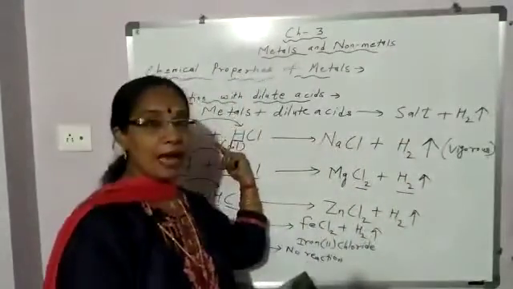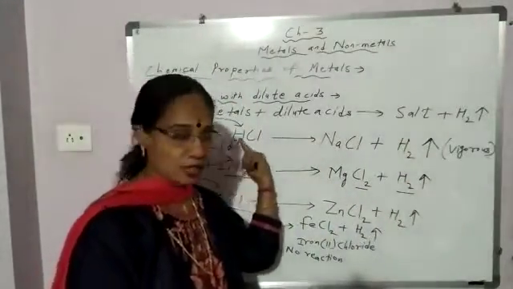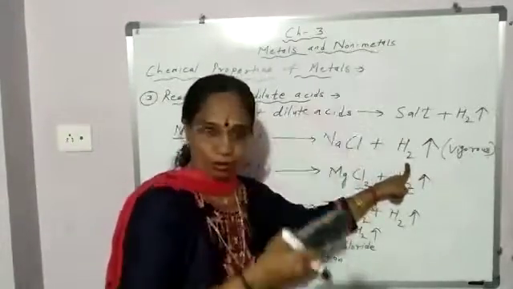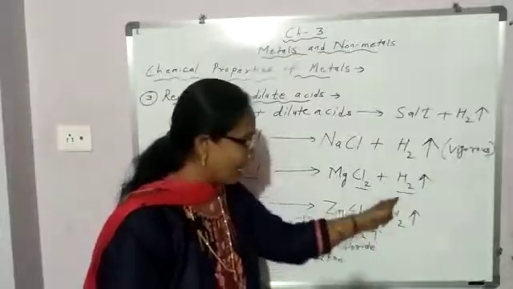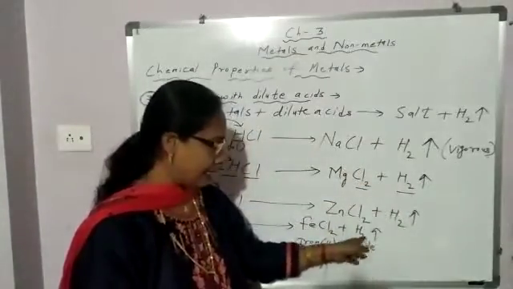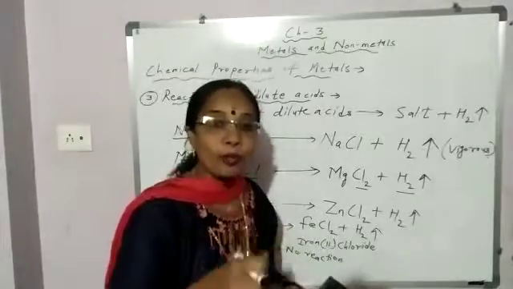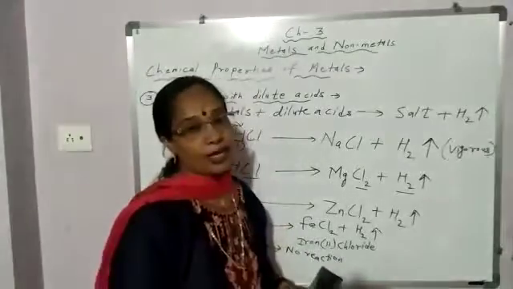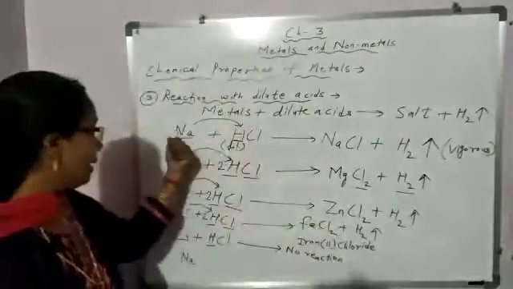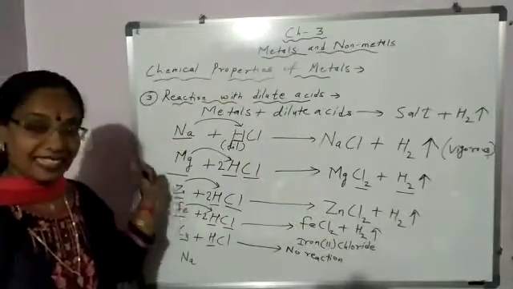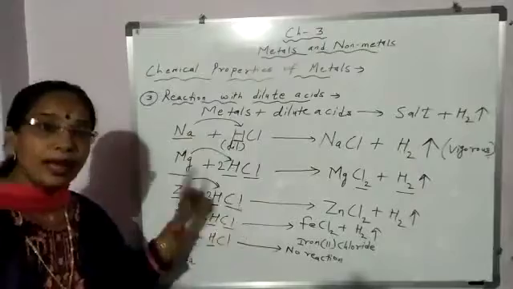With sodium, as it is a highly reactive metal, the rate of evolution of hydrogen gas will be more. And as you move down, as the reactivity goes on decreasing, the rate of evolution of hydrogen gas goes on becoming less. This way you can identify that the given metal is more reactive than the other, by seeing its reaction with dilute acid.